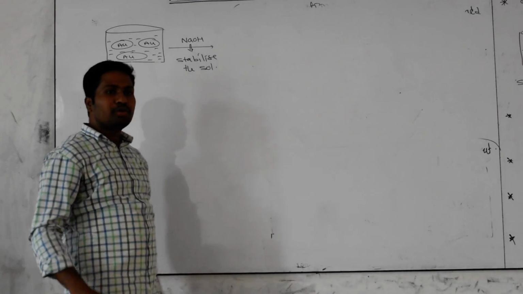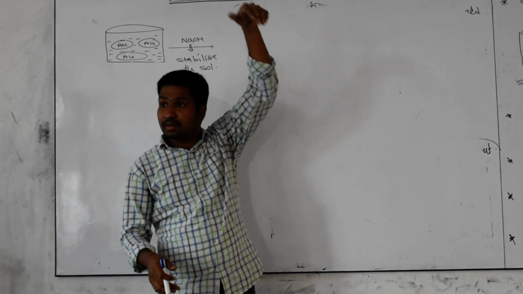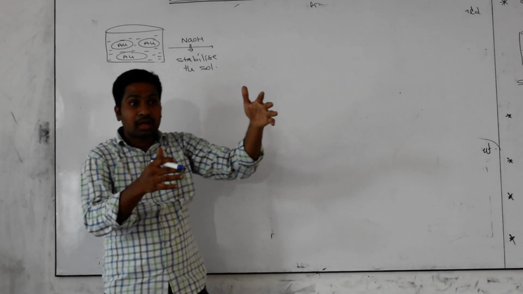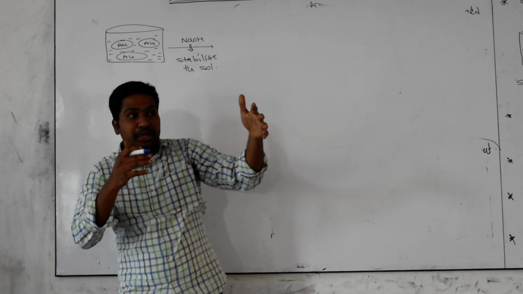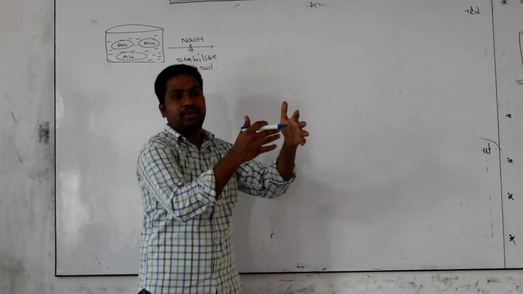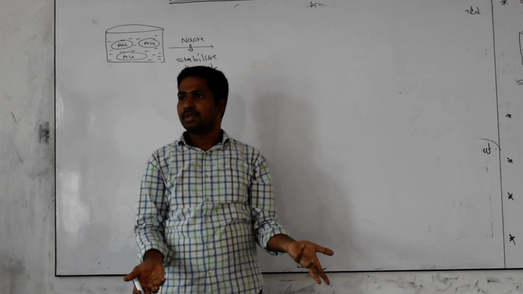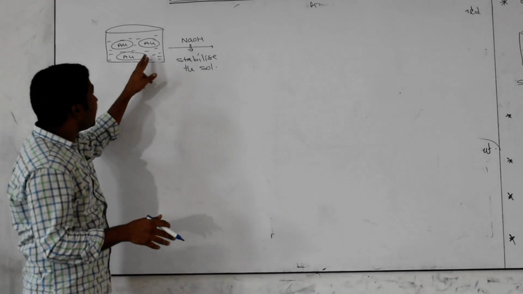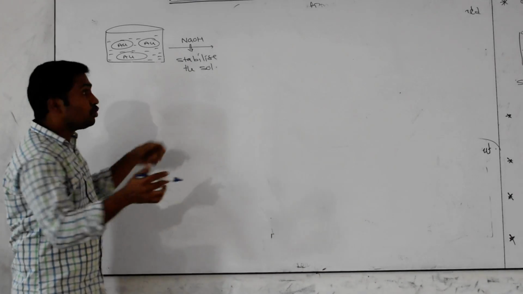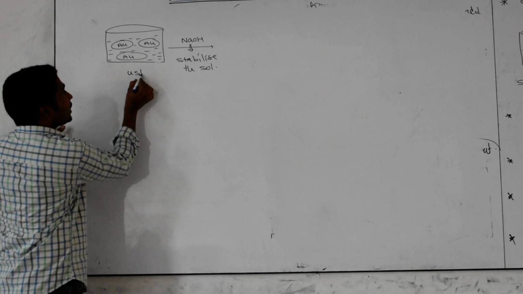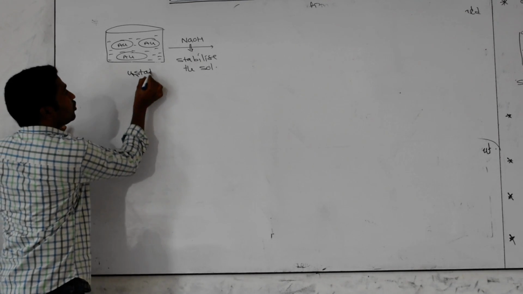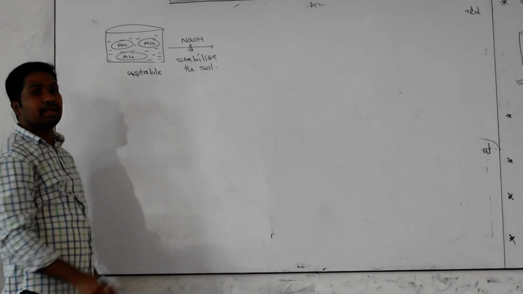I told you the meaning of stability and instability. Don't compare that stability here. Stability means the dispersion medium is always mixed with the dispersed phase. If they are separated, it is unstable. It's not a sol anymore. That's why if you leave it like this, it is unstable. But I want to make it stable. Then what should I do? For that we add a little bit of alkali.